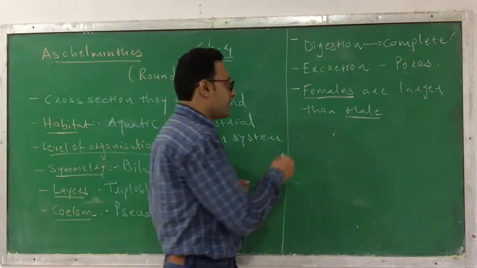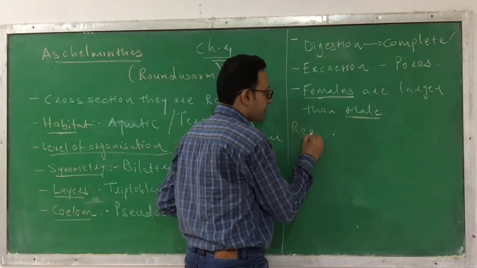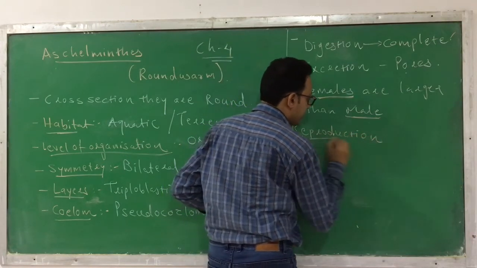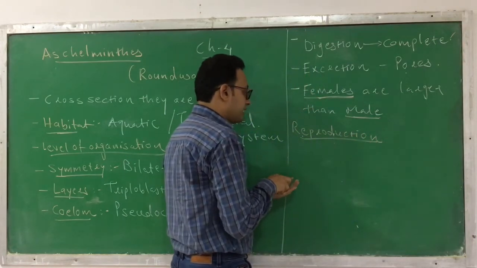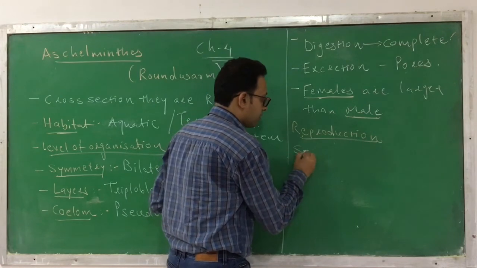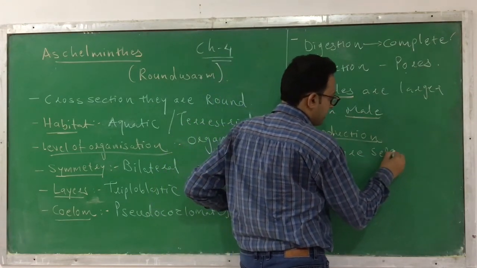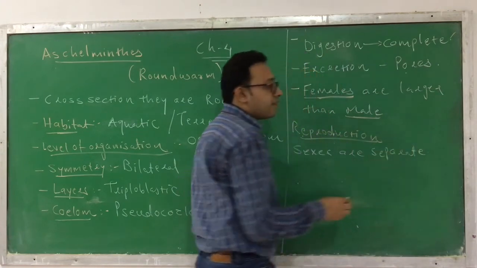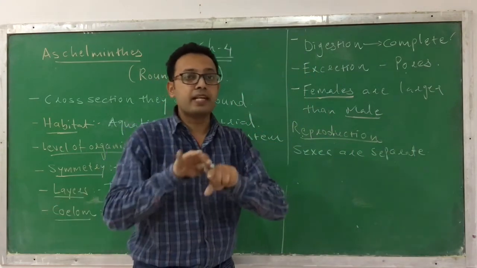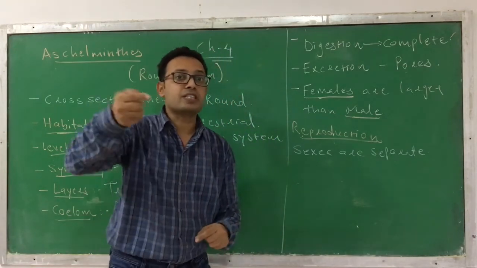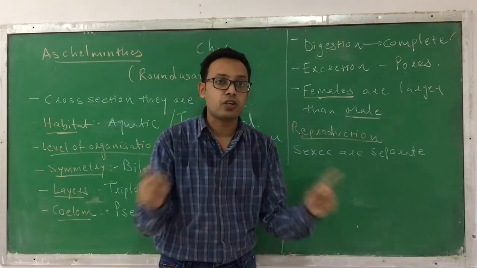Okay? Next, when we are talking about reproduction, the first thing that comes to mind is that the sexes are separate. Sexes are separate, that means male and female are separate. Clear? But in the previous phylum, Platyhelminthes, sexes are not separate.